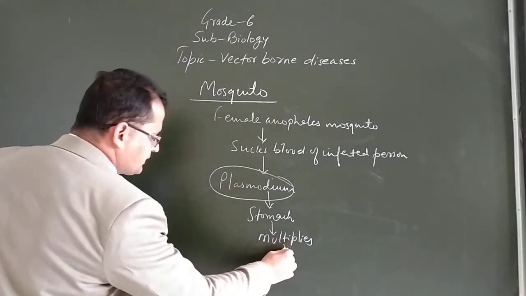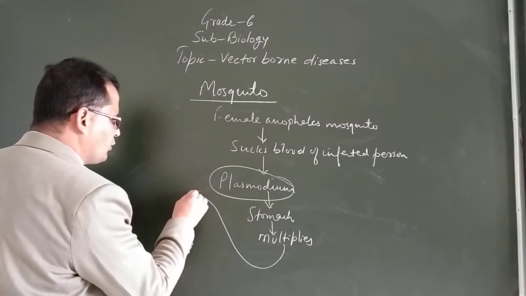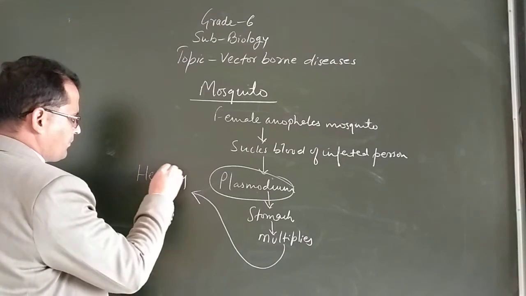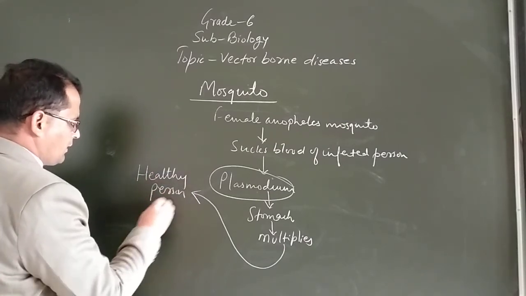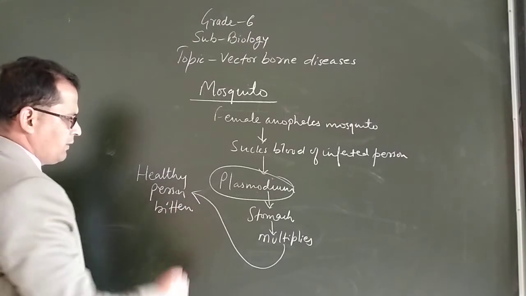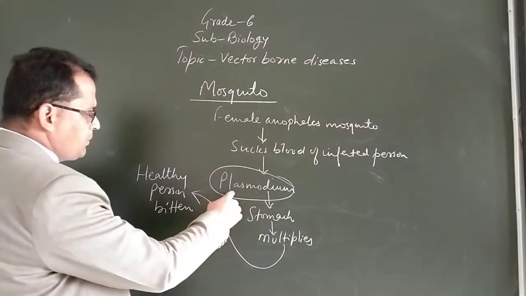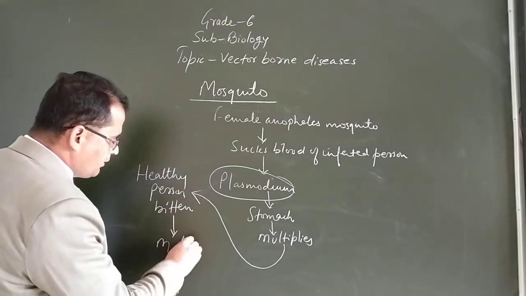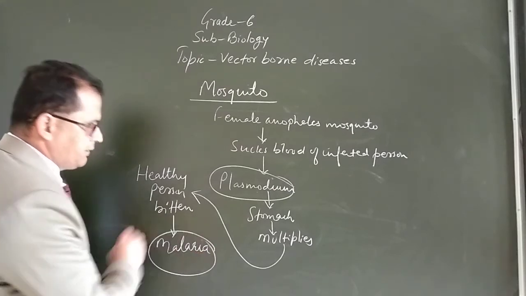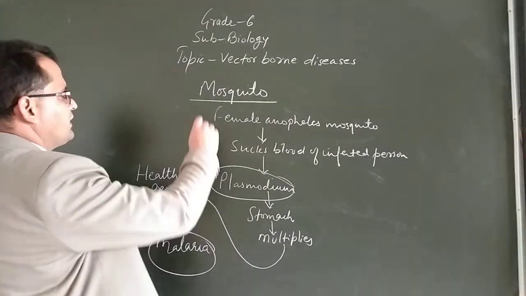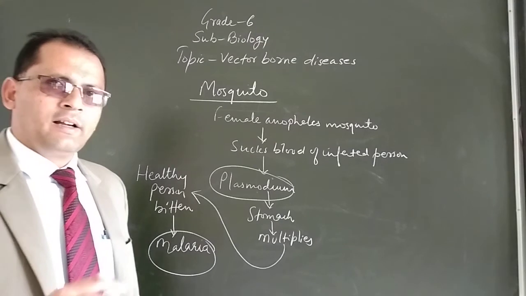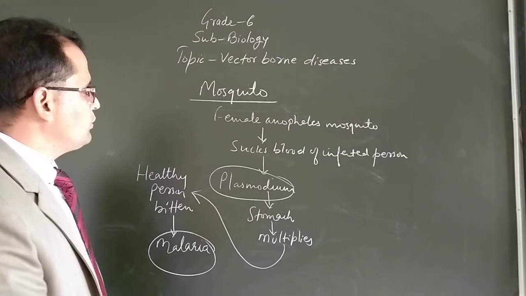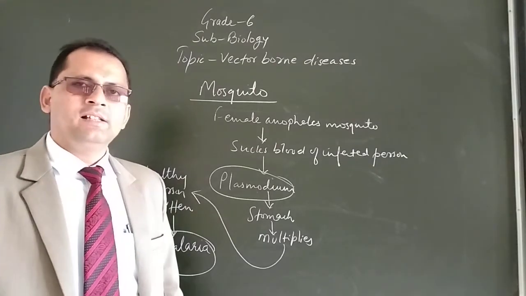Now when this female Anopheles mosquito bites a healthy person, then this Plasmodium enters into its body and the person will suffer from the infection, that is malaria. So this is how this female Anopheles mosquito is responsible for causing malaria. So these two, the housefly and mosquito, these are well known